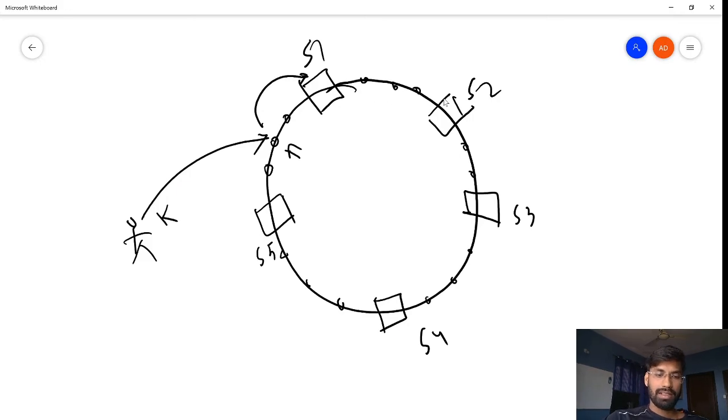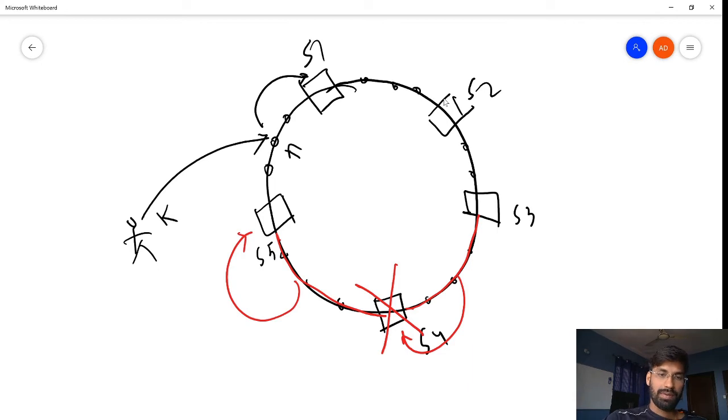Let's say we have this ring structure, and everything is working fine. Now let's say this section is served by this server, and this section is served by S5. Now let's say this server is dead.